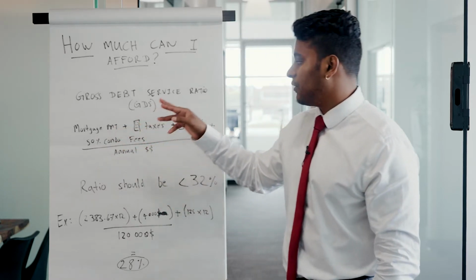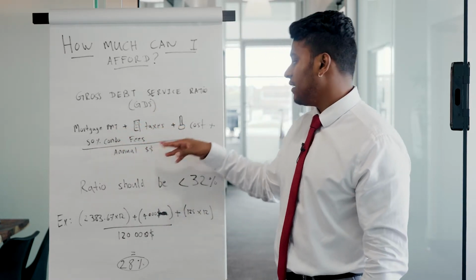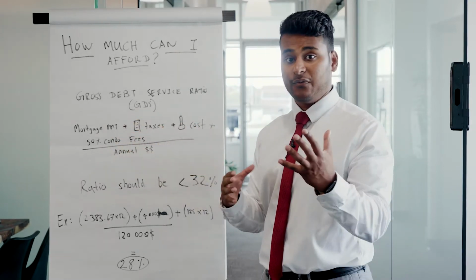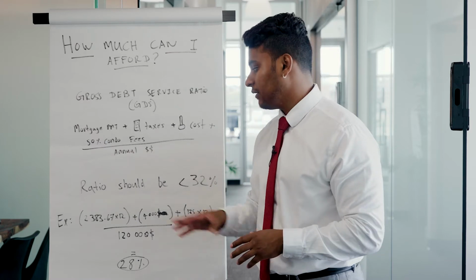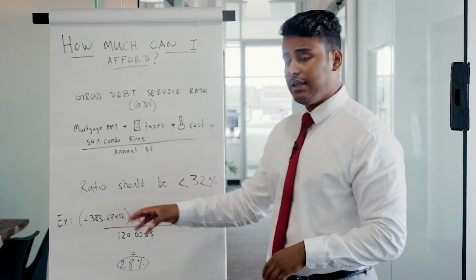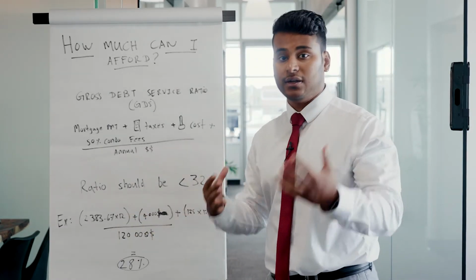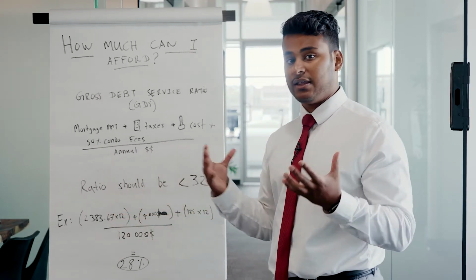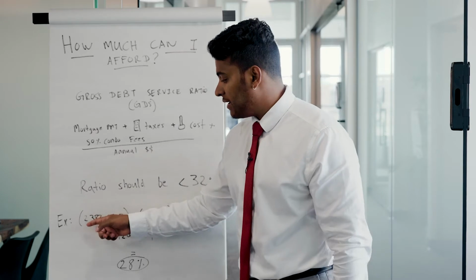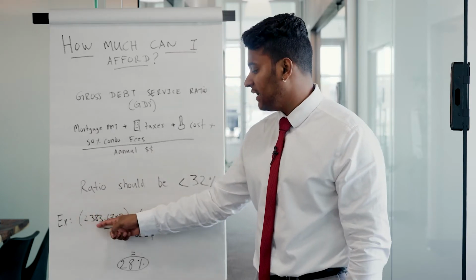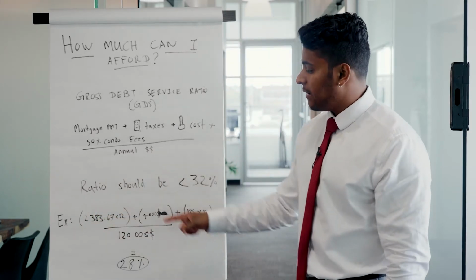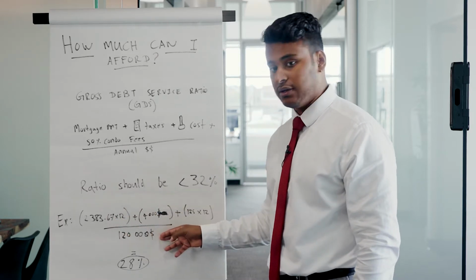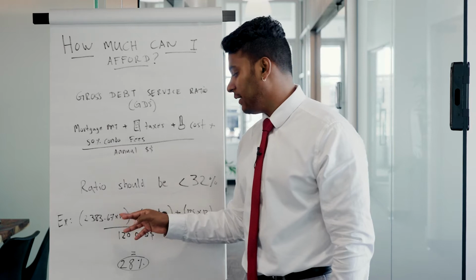All right, we take your future property tax, your heating cost, and if you have a condo, well, we take 50% of your condo fees. Let me give you an example. Let's say we're buying a property of $400,000. On a rate of 5.25% on an amortization of 25 years, you will have a payment of $2,383.67. Multiplied by 12 months, because we take the calculation on an annual income. So we do multiply by 12.